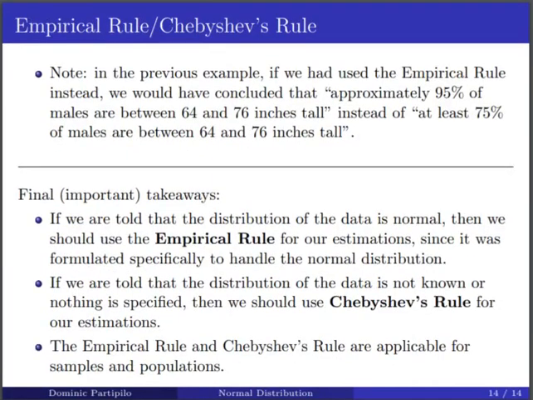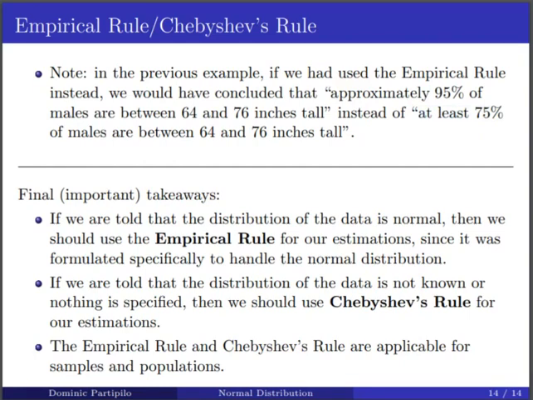Now, one thing to note about that example is that if we had used the empirical rule instead, we would have concluded that approximately 95% of males are between 64 and 76 inches tall. But since we were not given any information about the distribution, we couldn't use the empirical rule, and instead we concluded that at least 75% of males are between 64 and 76 inches tall. The difference is that we're making approximations using the empirical rule, and with Chebyshev's rule, we're providing a lower bound.